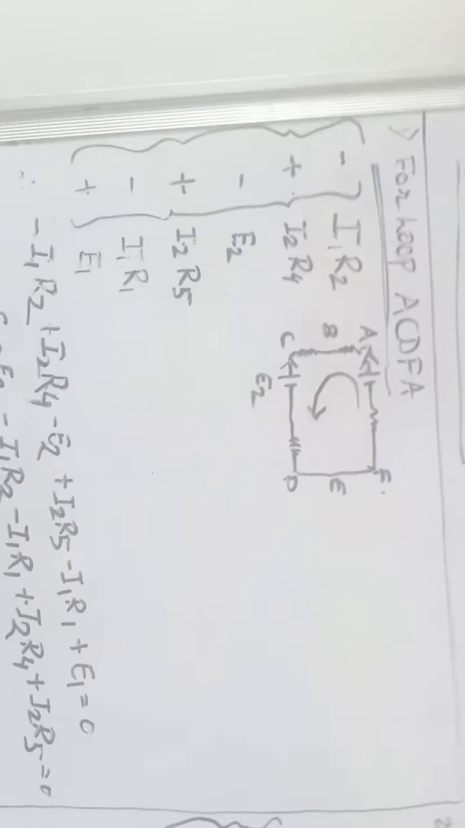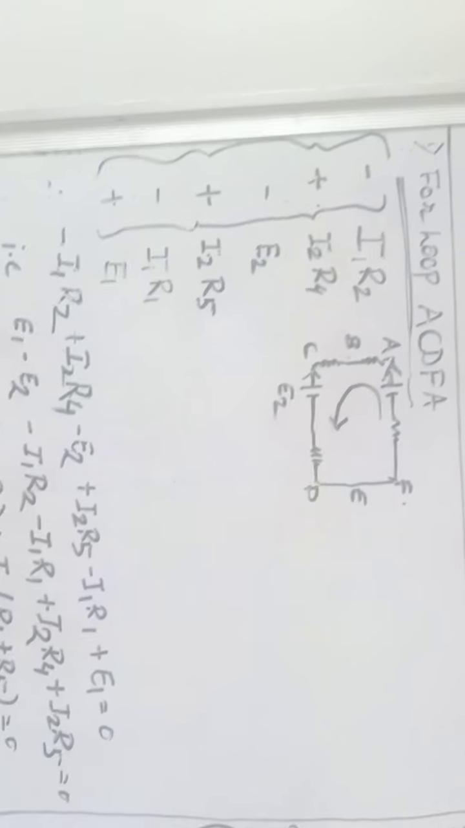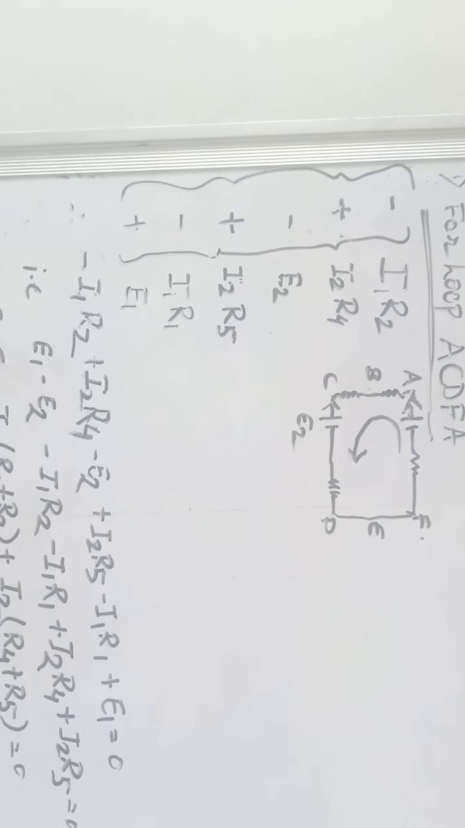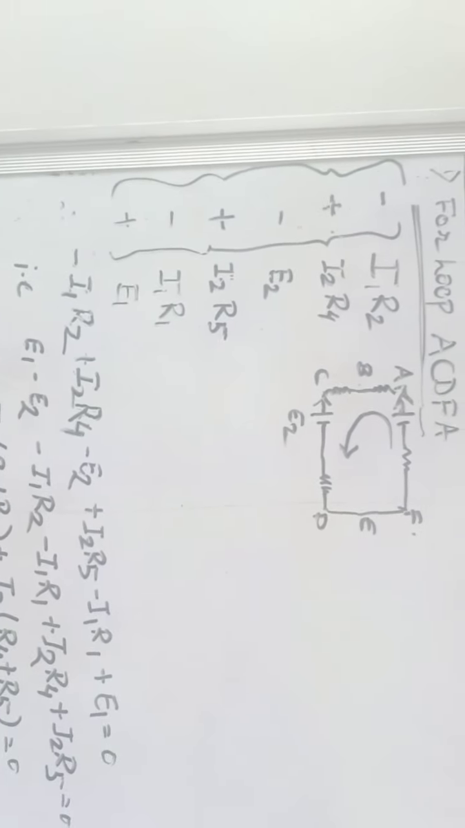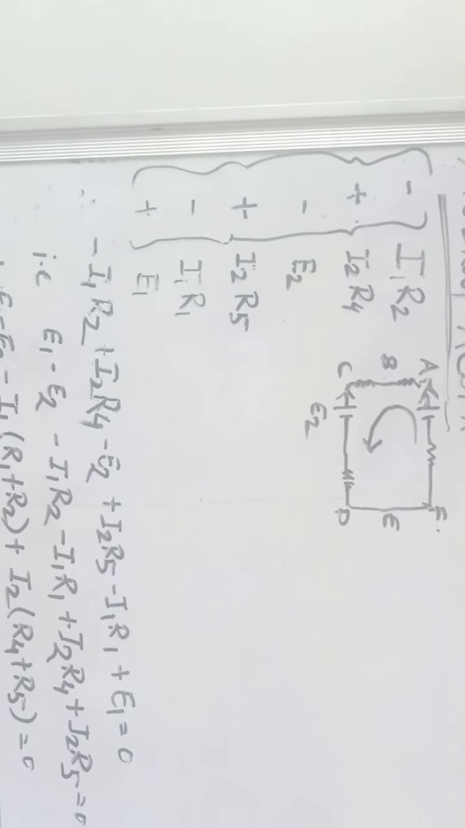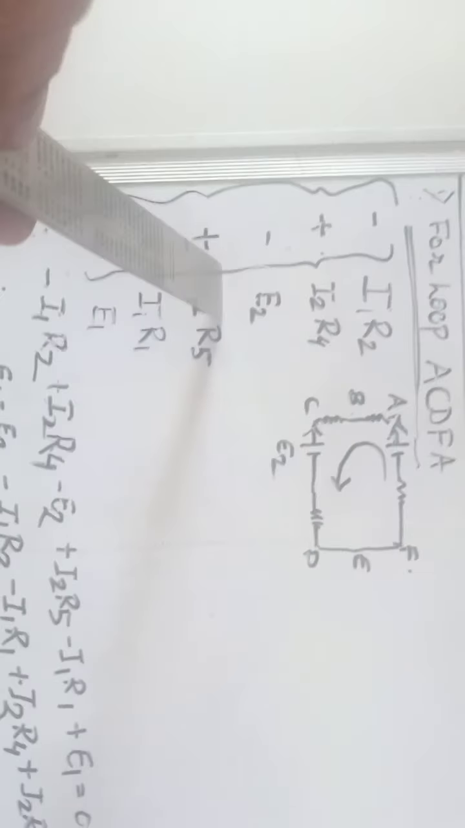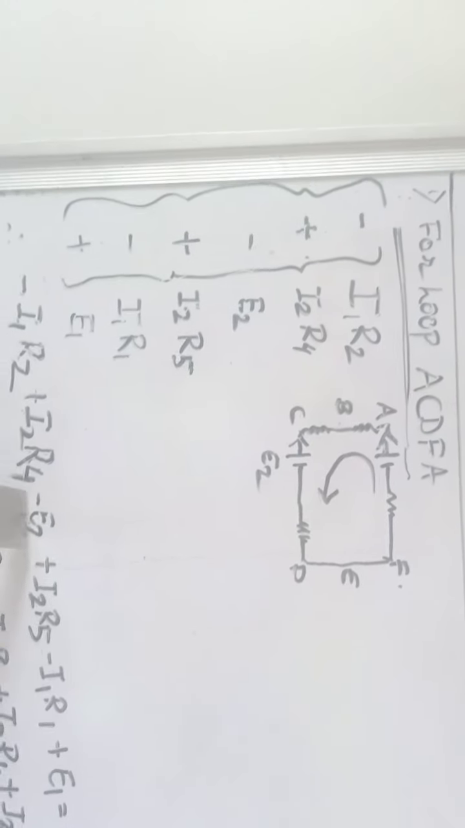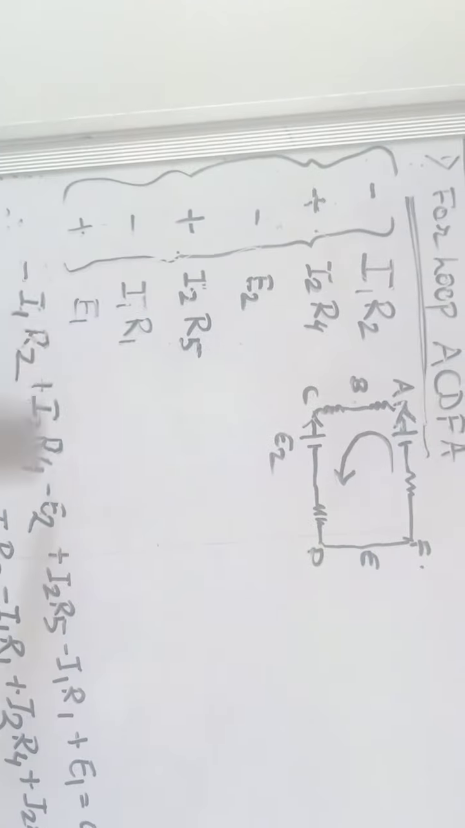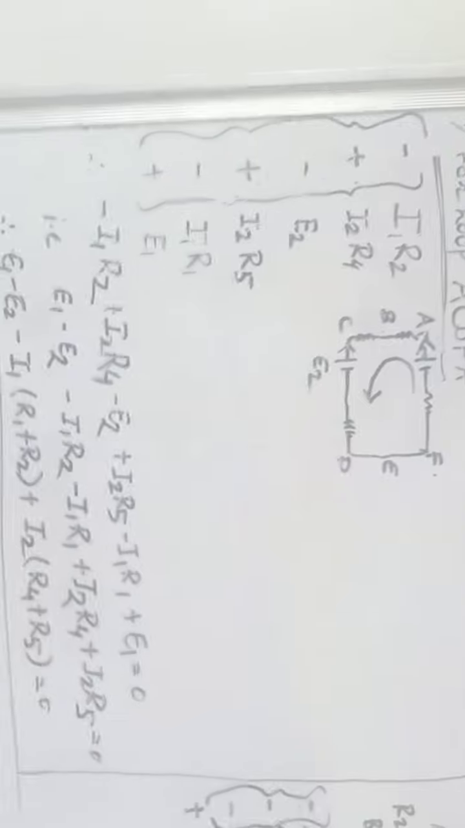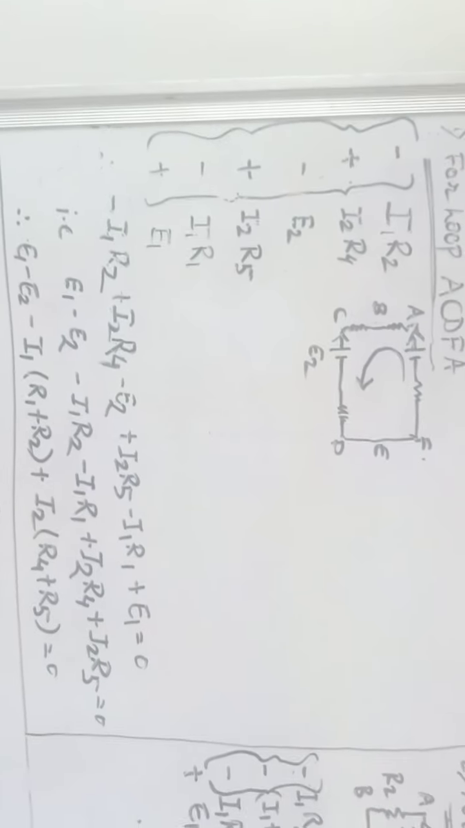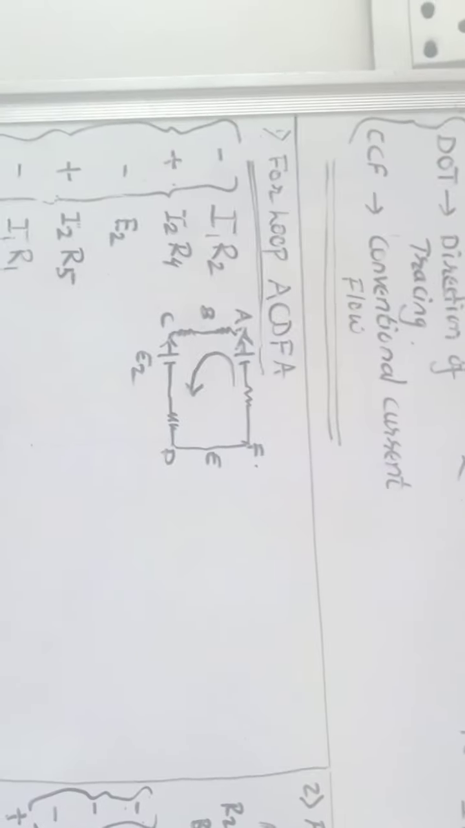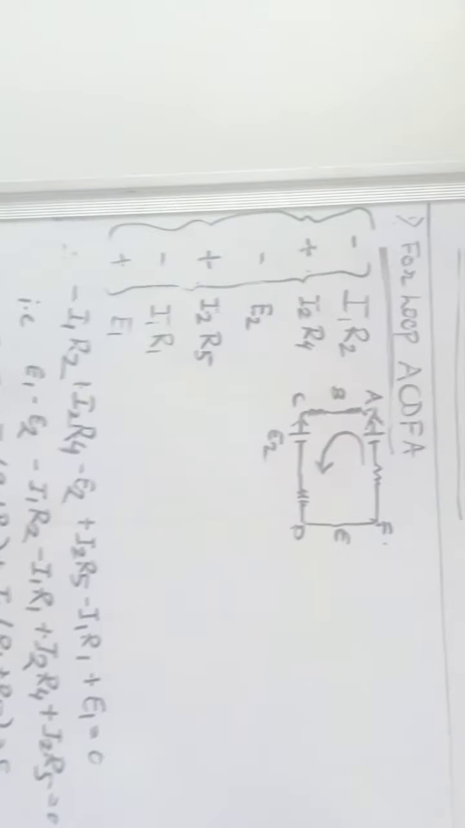Now taking the above equation, पहिलं काय आहे, -I1 R2, दुसरं काय आहे, +I2 R4, तिसरं काय, -E2, इथं E2. हे सगळे घ्यायचे, एकत्र लिहायचे, and this forms the equation equal to 0. So this is the equation which is obtained by means of second law, that is Kirchhoff voltage law.